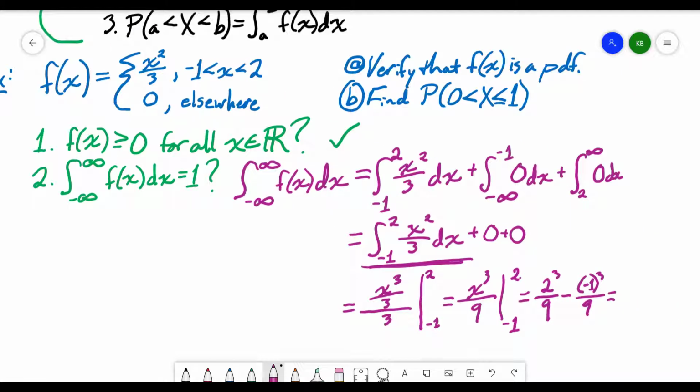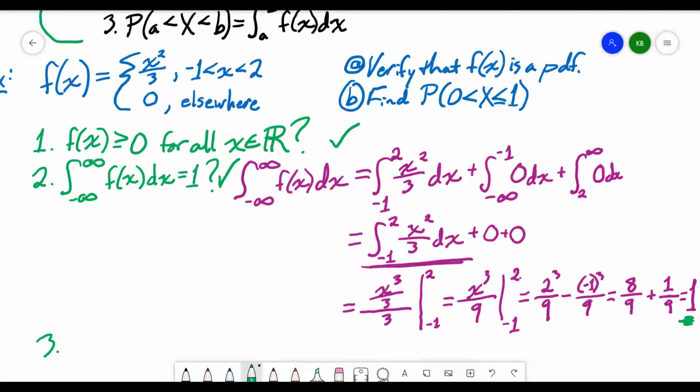So when I do this arithmetic, 2 cubed is 8. So I have 8/9. Negative 1 cubed is negative 1, and minus a negative is plus. So I have plus 1/9. And 8/9 plus 1/9 is 1. So I get to check this off. My integral from negative infinity to infinity is in fact 1.